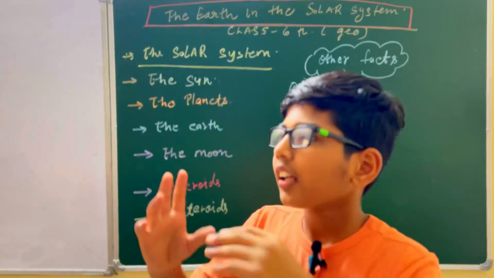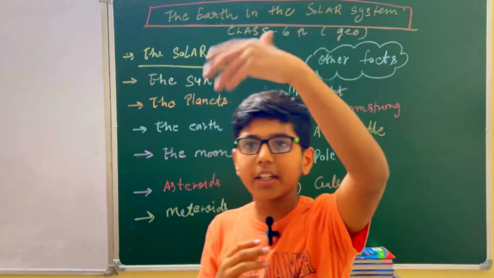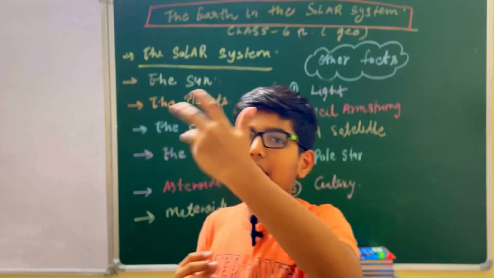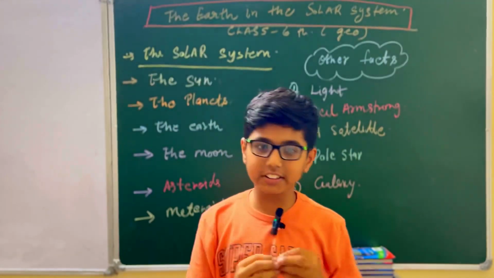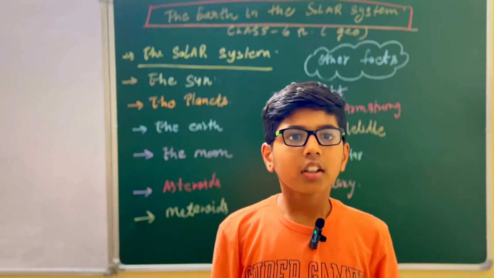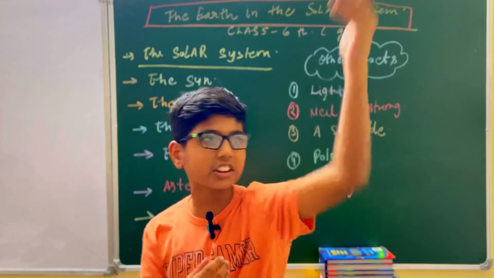The other topic is the pole star. In ancient times, early humans used the north star to face north. It is just like a compass. So they used the pole star and the north star for finding direction.